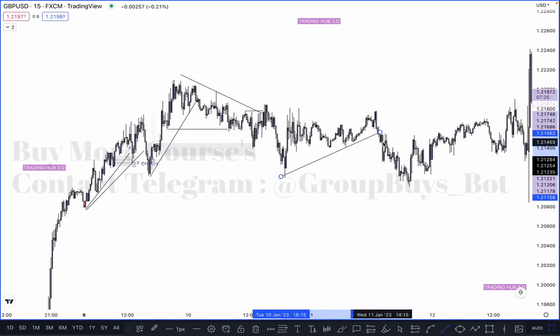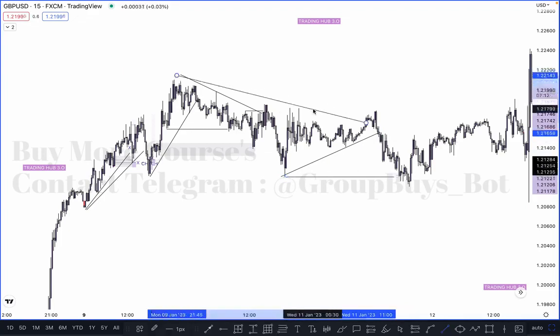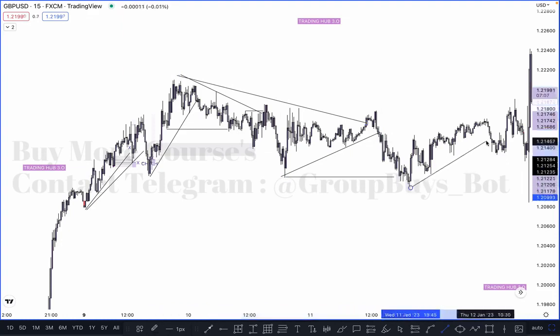Because this trend line broke here, but what happened? As we know, after breaking this trend line, the market collects the liquidity, and then the market pushes higher again. Think about it: it breaks the trend line, takes out the liquidity, and pushes downside, and this happens most of the time. Break the trend line, take out the money, go higher.